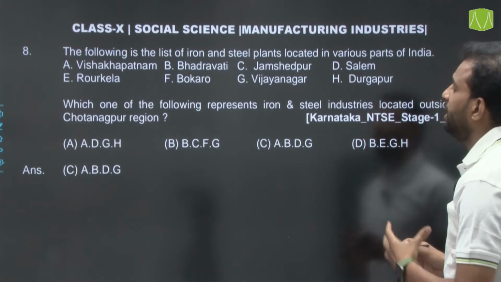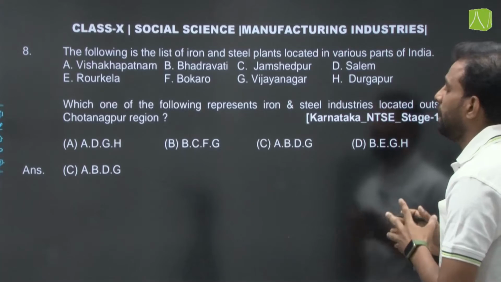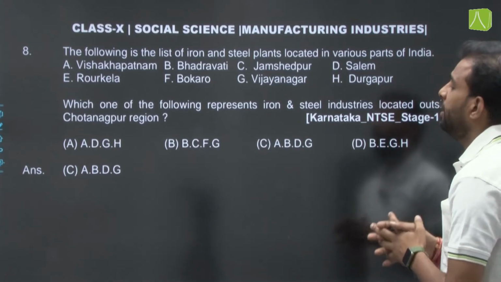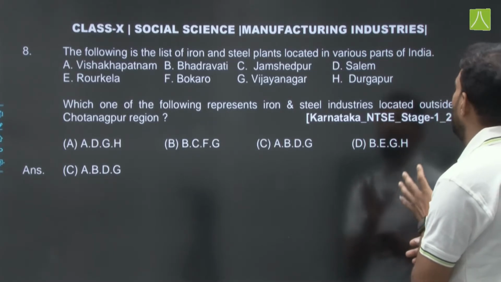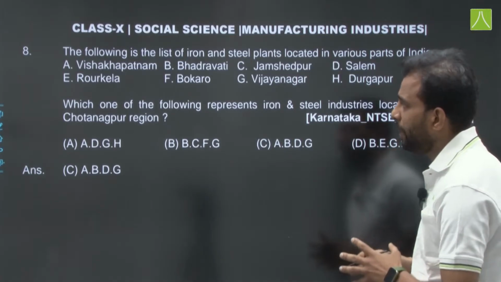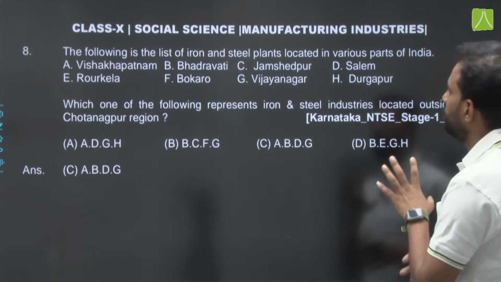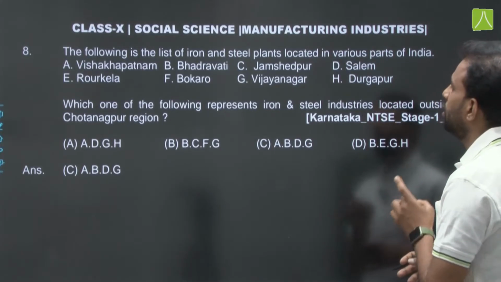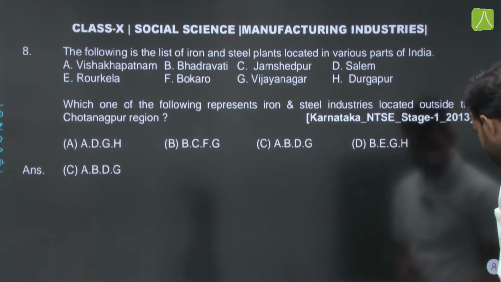Now we need to define which are outside the Chota Nagpur region. So option C will be the correct answer: A, B, D, G are the locations outside the Chota Nagpur region. A is Visakhapatnam, then B is Bhadravati, then D is Salem, and the last, G, is Vijayanagar in Karnataka. Then let's talk about the next question.